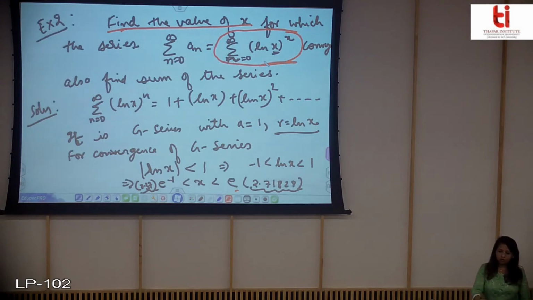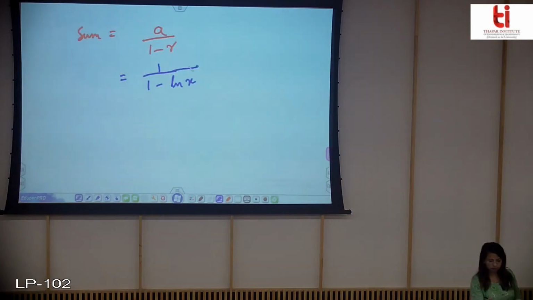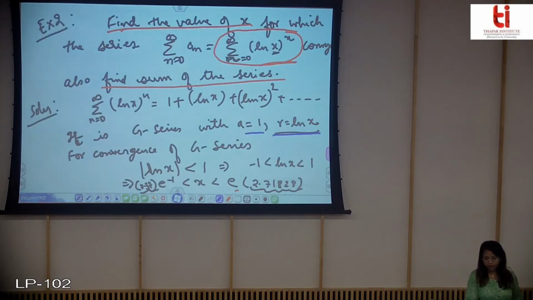Now find the sum of the series. So you know the sum of the series will be equal to a upon 1 minus r. You already know that a is 1 and r is this. So this will be your sum of the given series, where obviously x is between these two values, and then only you can find the sum.